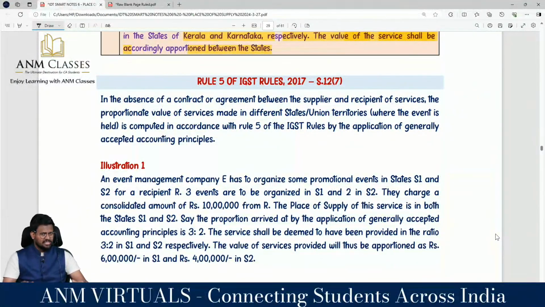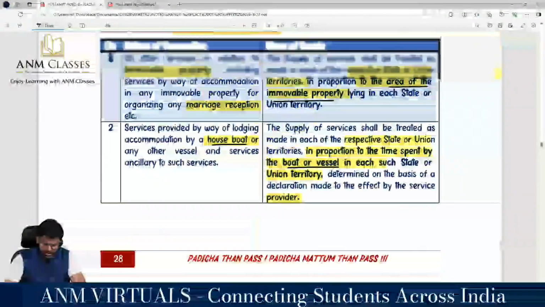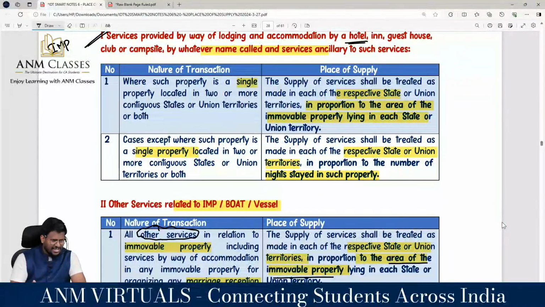So Rule 4 is the valuation rule which we are using for 12.3. 12.3 is, sir, service provided in relation to immovable property. If it is spread over two states, apportionment is based on area, correct? In case the immovable property is not spread over two states, but they are separate properties, then it is based on the number of nights stayed in such property.